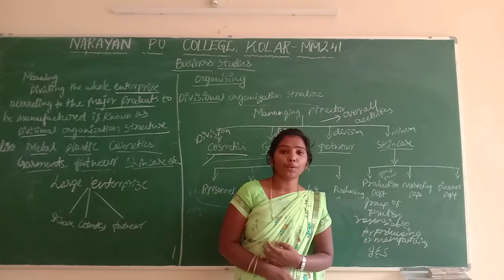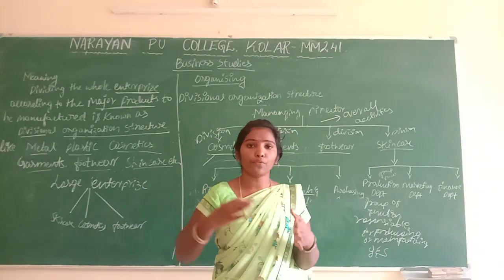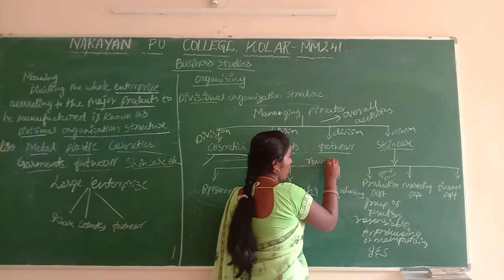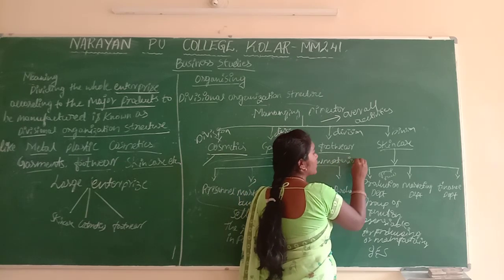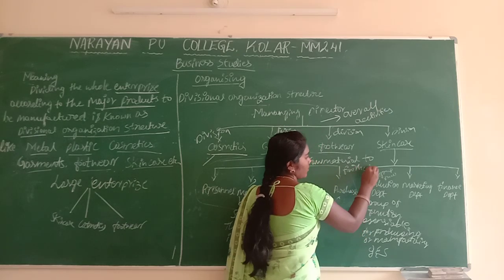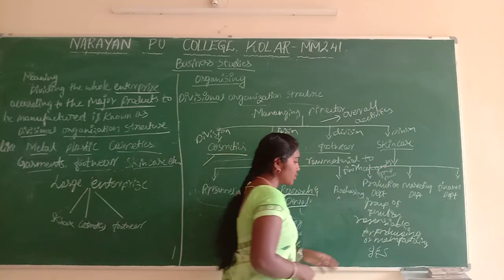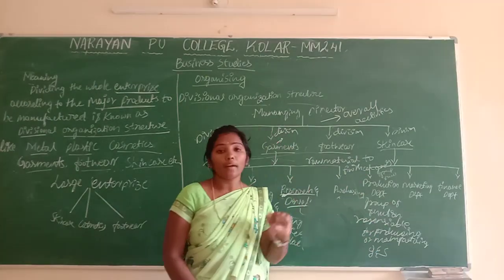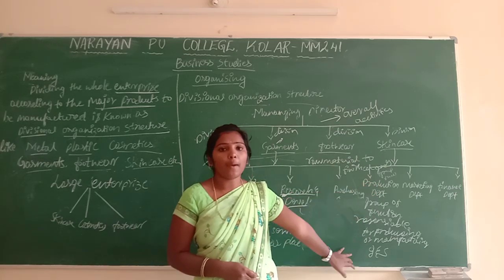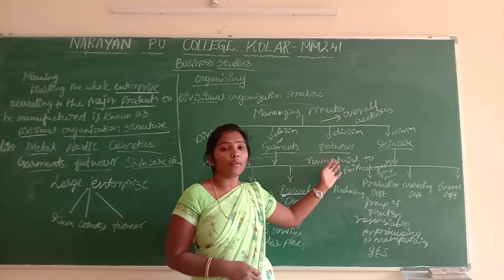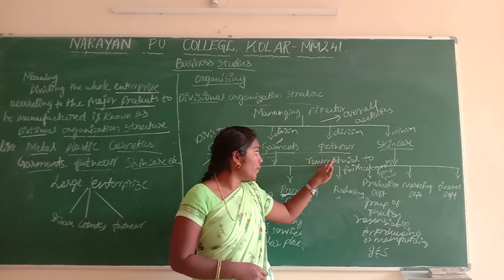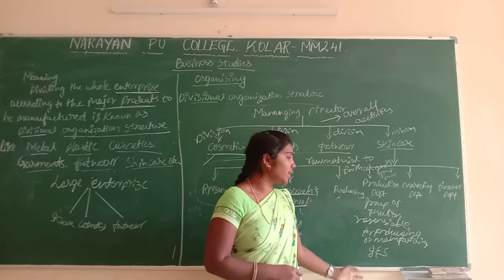Manufacturing means it is a process of converting the raw material to finished goods. That is the main function in the production department. They have to use the raw material and, using the technology, convert it into finished goods. Okay, that is production department.